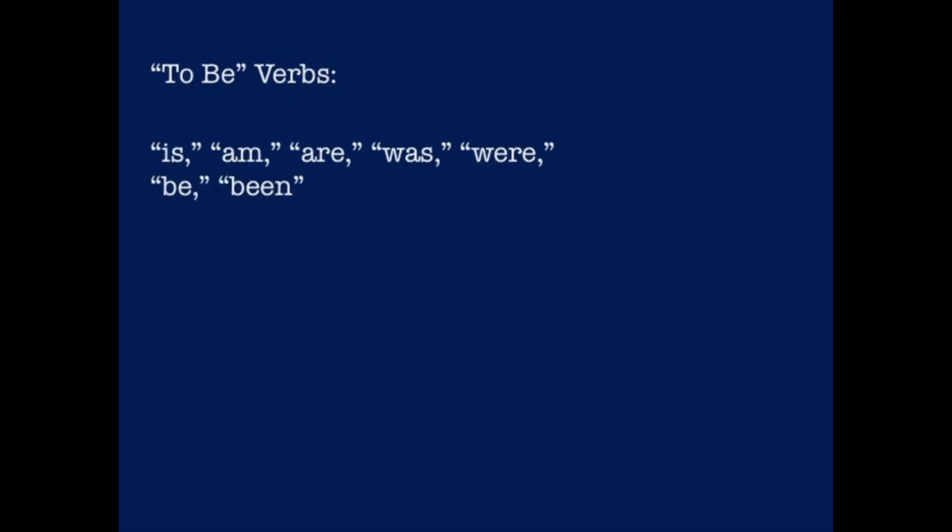How about this first statement? Sandra is fun. Do we have a verb? Hopefully you haven't forgotten about to be verbs. Again, to be verbs include is, are, am, was, were, be, and been. They don't really seem to be verbs, but they communicate states of existence and sometimes function as helping verbs. So in this case, we're telling the reader that Sandra is fun, that she exists as being fun, that she's a very fun person.